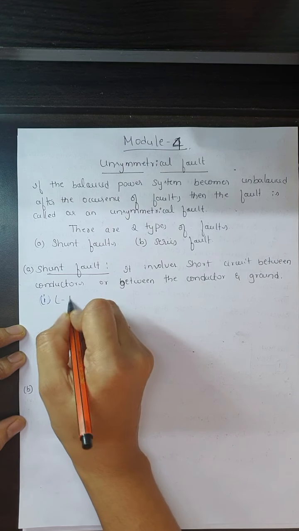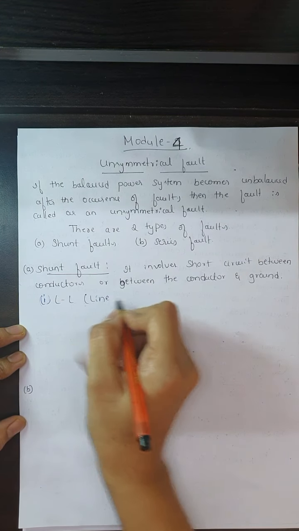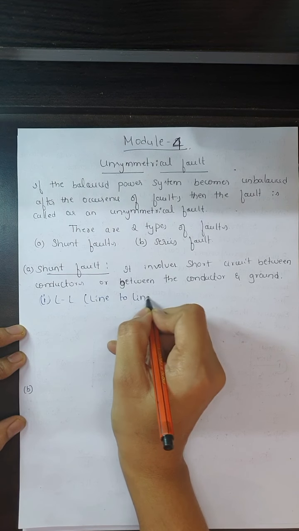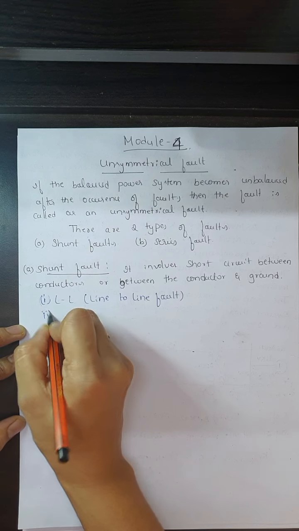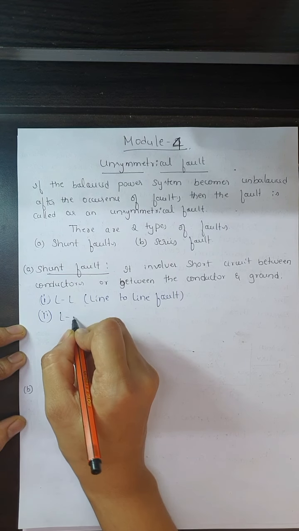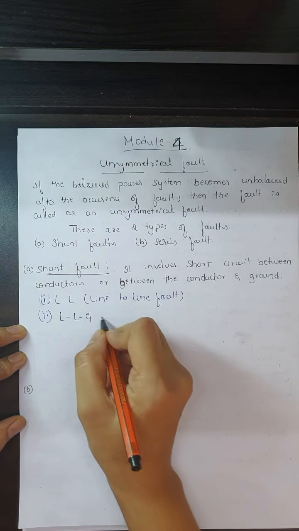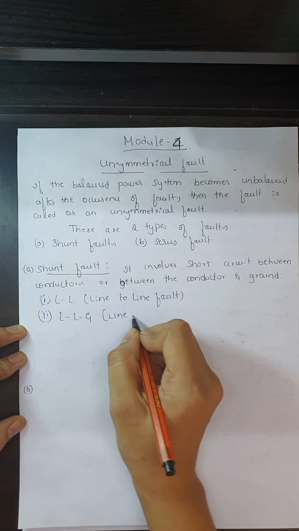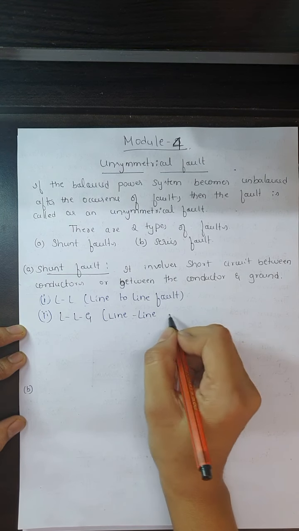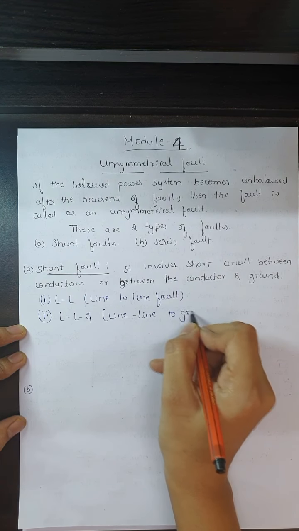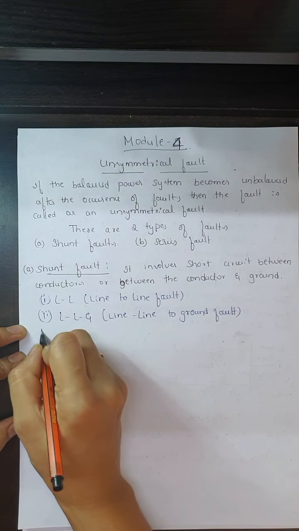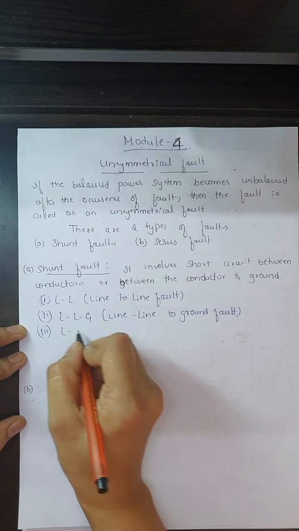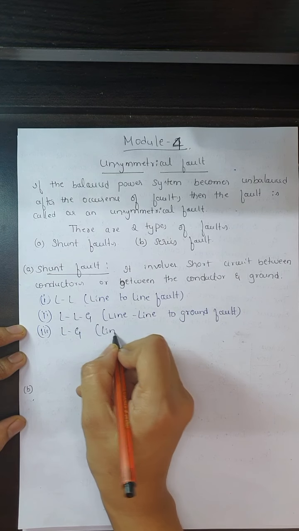The types of shunt faults are, the first one, line to line fault. This is one type of fault in shunt. The second one is double line to ground fault. And the other one is line to ground fault.